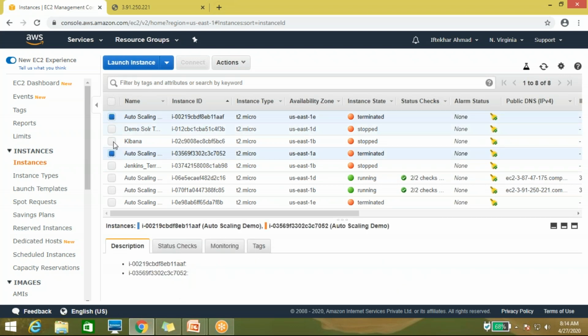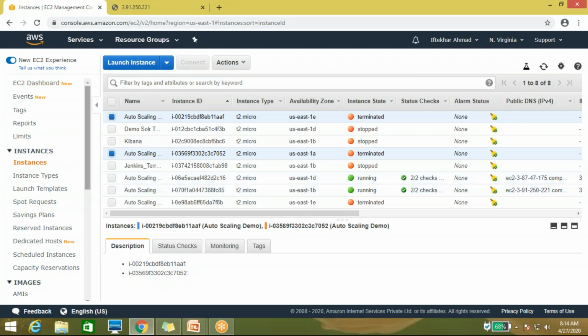I terminated both, and then auto scaling automatically created two servers again. Whatever data I mentioned in the auto scaling group is what is reflected here. Whatever volume size I mentioned initially is what is attached to the new instance. So there is no difference, it creates the new instance as it is.